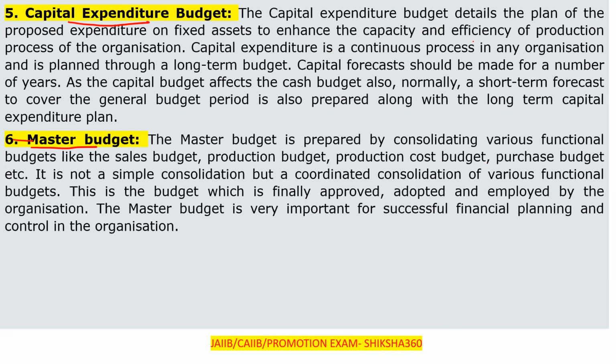So the capital expenditure budget basically details the plan of the proposed expenditure. Clear? That is, capital expenditure is expenditure for purchasing the fixed assets. Capital expenditure is basically how much we are spending for purchasing the fixed assets.